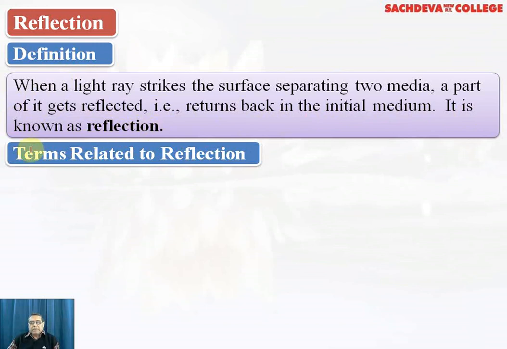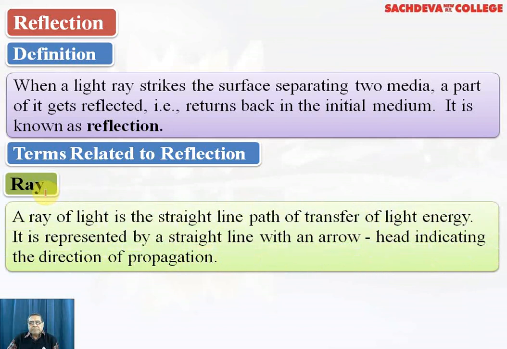Now, there are certain important terms related to reflection. First of all, we are going to define a ray. The line of light striking the mirror or the reflecting surface is called a ray of light. A ray of light is a straight line path of transfer of light energy.